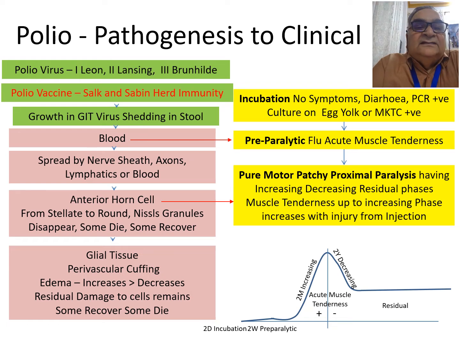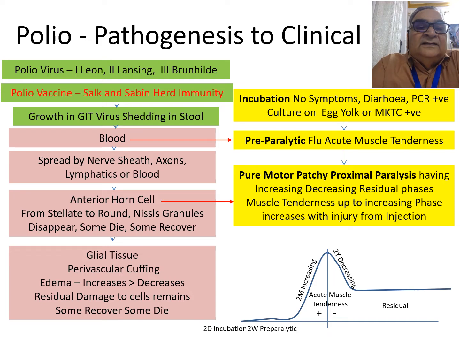Now the virus enters by the oral-fecal route, by contaminated water or vegetables and fruits which have not been cooked, like salad, etc., being taken orally by unwashed hands.